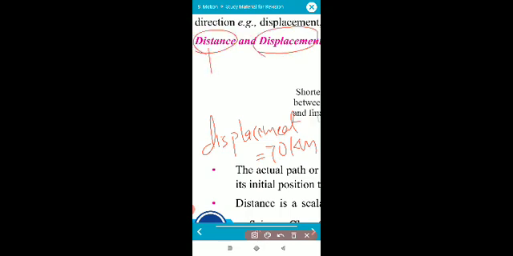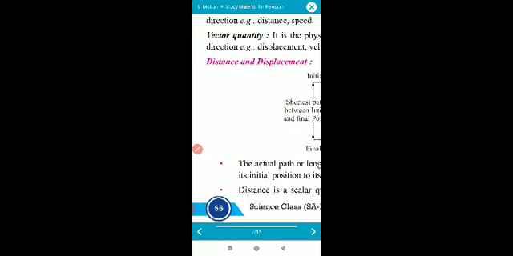So distance deals with the total traveling, and displacement is related to the distance between initial position and final position. Means initially you are where and finally you are where. Okay, it will deal with the initial and final position only. Clear? So let's understand the definitions. See, this is one example given.